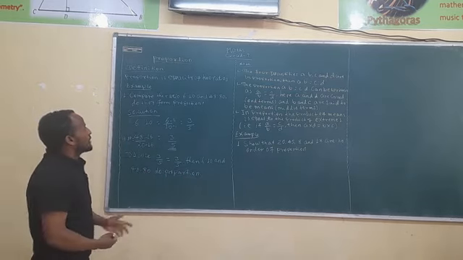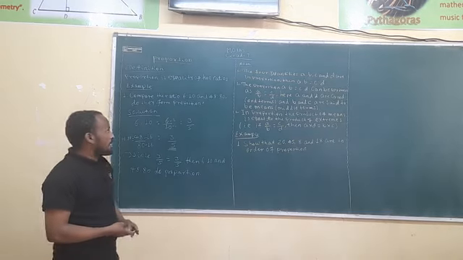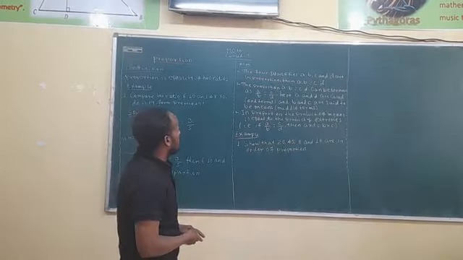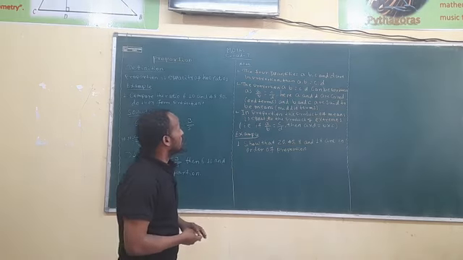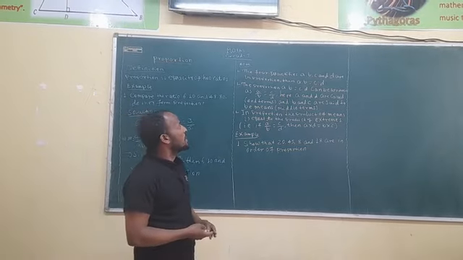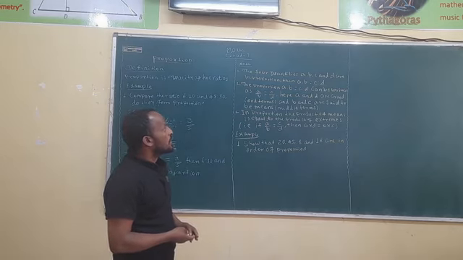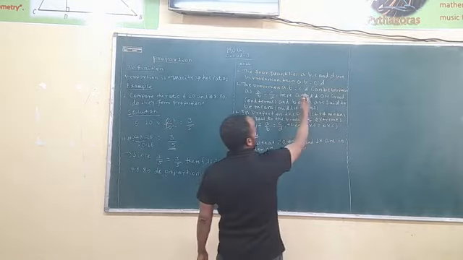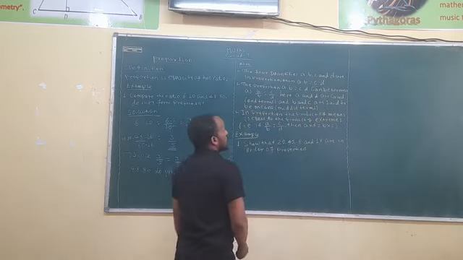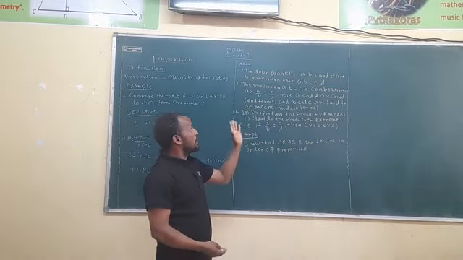So this is what the example says. Then having this in our mind, let us go to the next discussion. There is a note. The note says, the first one, if the four quantities A, B, C and D are in proportion, then A ratio B is equal to C ratio D. This is what the principle says.